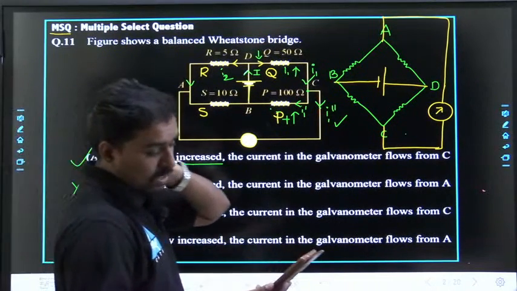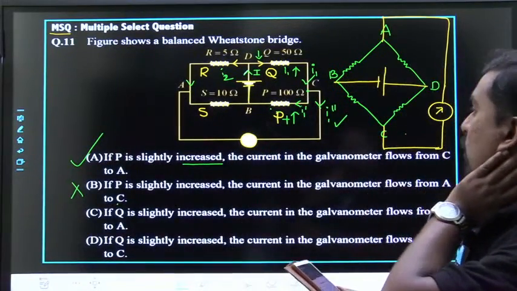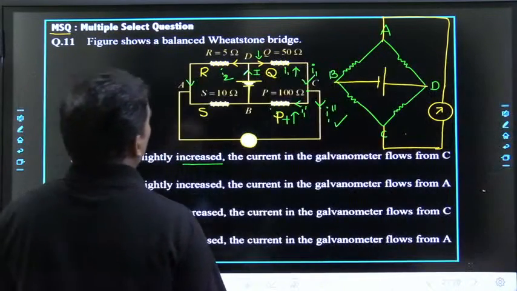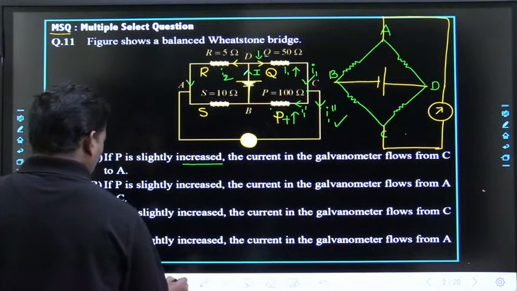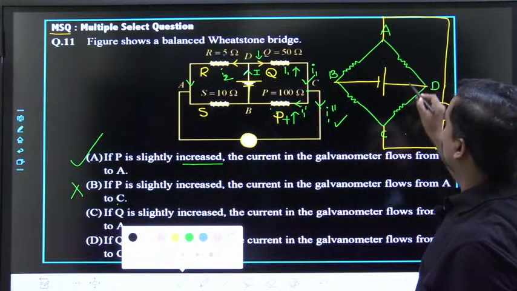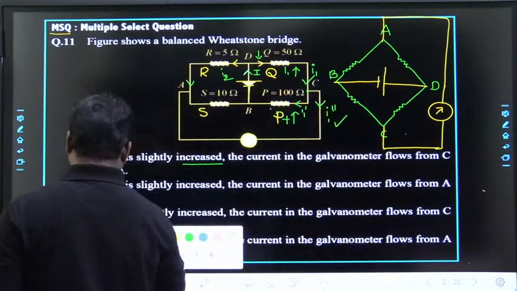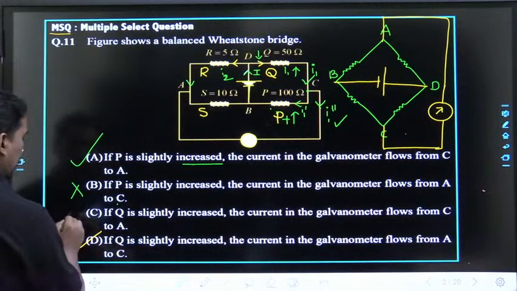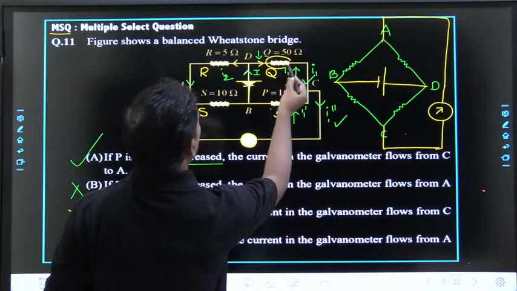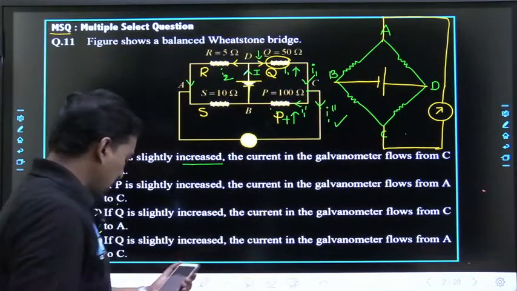I think A and D are correct, right? Once again check it. A and D are correct. Why? Because if Q is slightly increased, if this resistance increases, this current will decrease. So this current will increase. So A and D are correct.